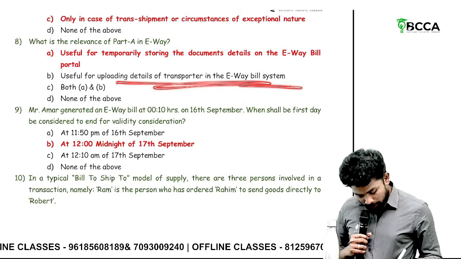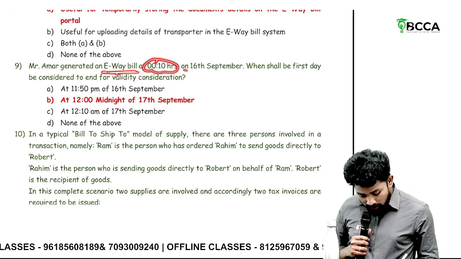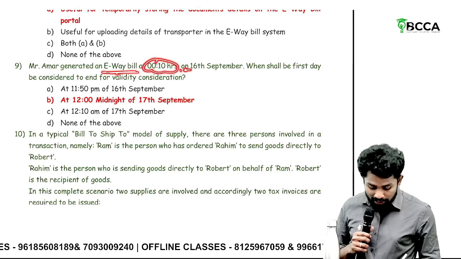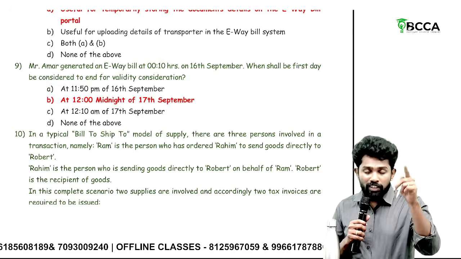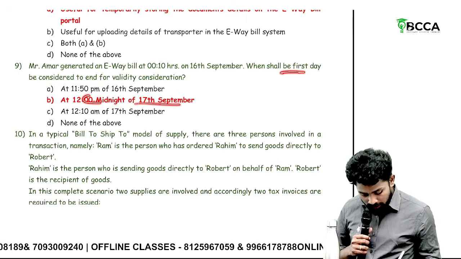For the transporter in the e-way bill, nothing, sir. Okay. Amar generated an e-way bill early morning after 12:10 a.m. on 16 September. When shall the first day be considered? The date of raising the e-way bill shall be ignored. That means the next day has to be counted as the first day, 17th September.